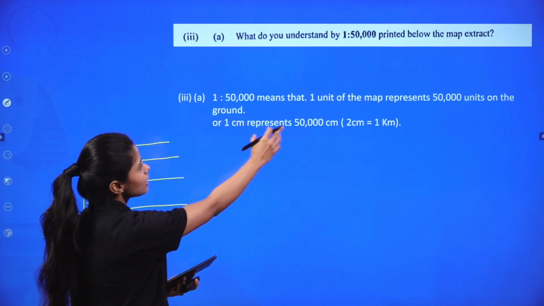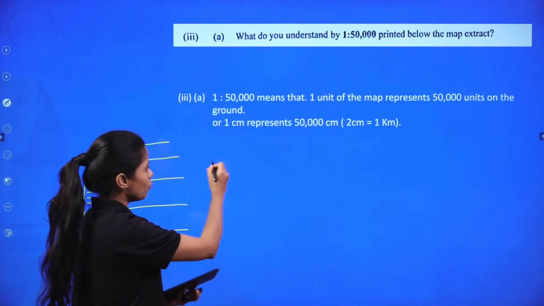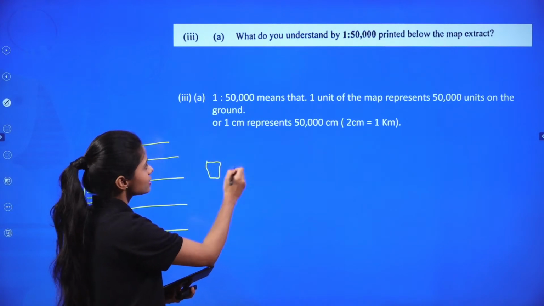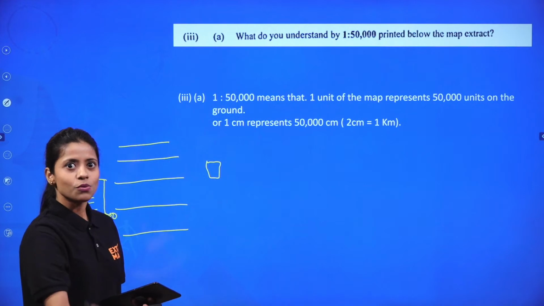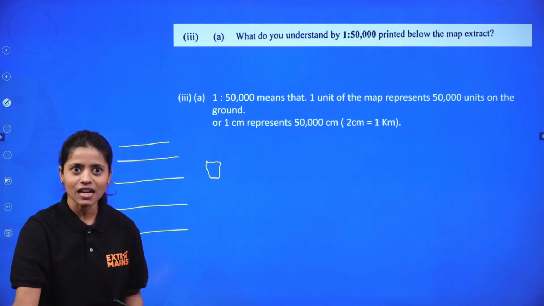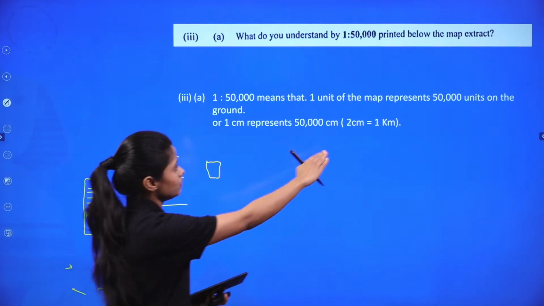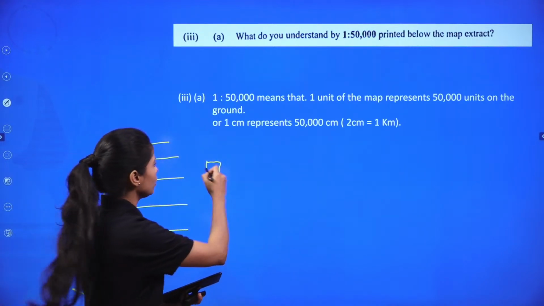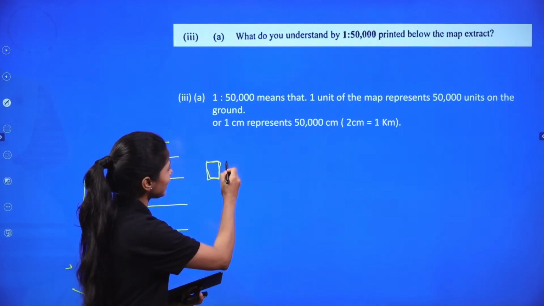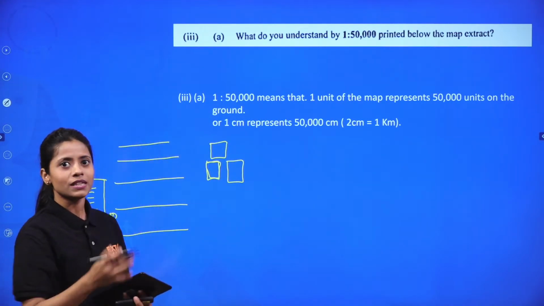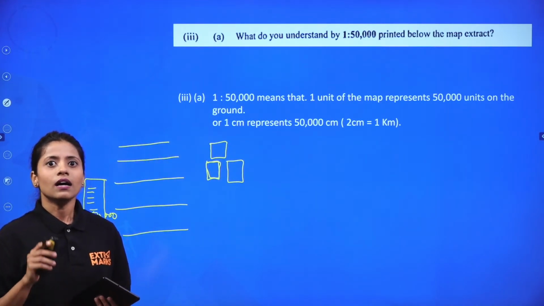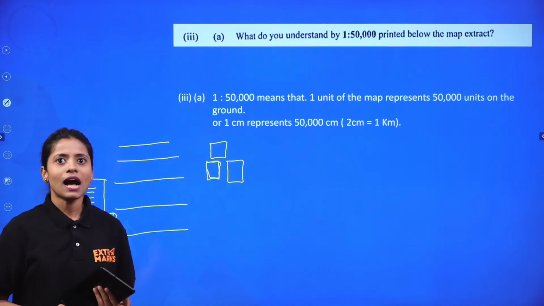So 1:50,000 means 1 unit on the map represents 50,000 units on the ground, right? So 1 centimeter represents 50,000 centimeter, and 2 centimeter is equal to 1 kilometer on the map. Take any grid that you are taking on the map, right? So 2 centimeter is equal to 1 kilometer. So that is what your answer was.